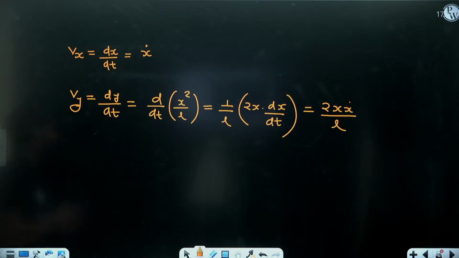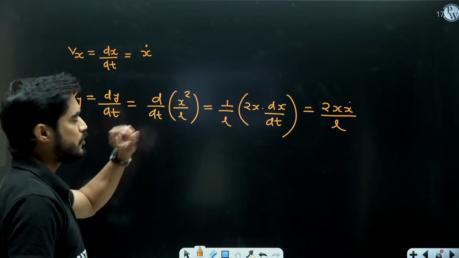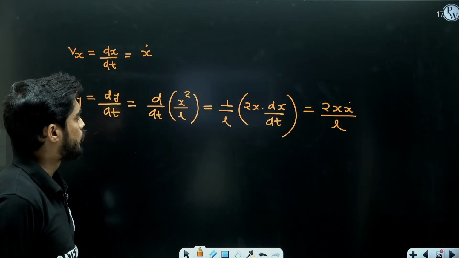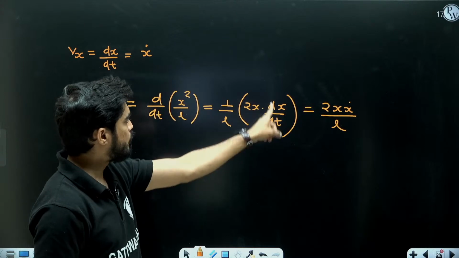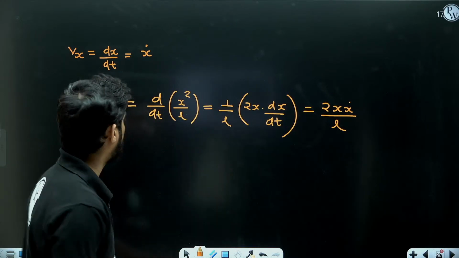How do you differentiate x square with respect to t? If you differentiate x square with respect to t, you will get 2x dx by dt, and dx by dt is known as x dot. Okay, so I can write it like this.